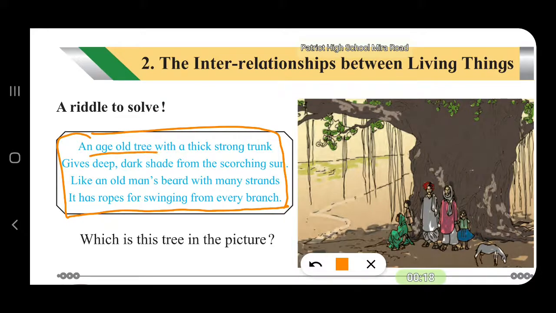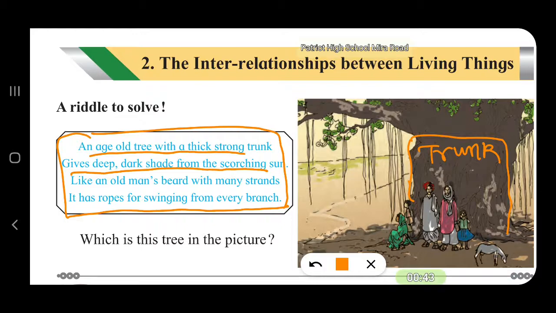An age old tree with thick strong trunk. This is the trunk. This portion is known as the trunk of the tree. So from this we have to find out the name of the tree. Gives deep dark shade from the scorching sun. The sun is very hot and the people here are taking shelter beneath the tree so that they can avoid